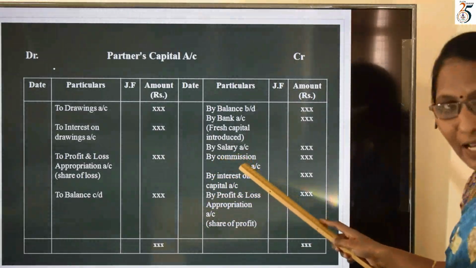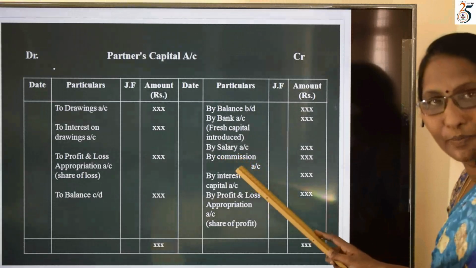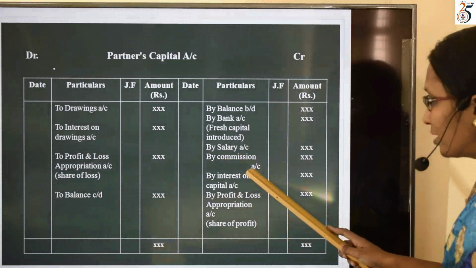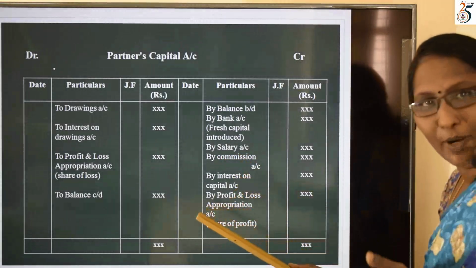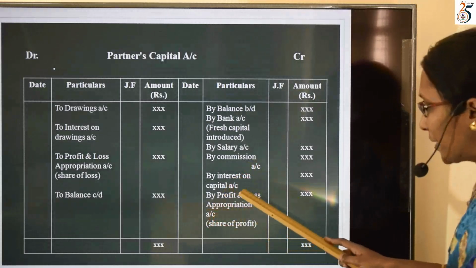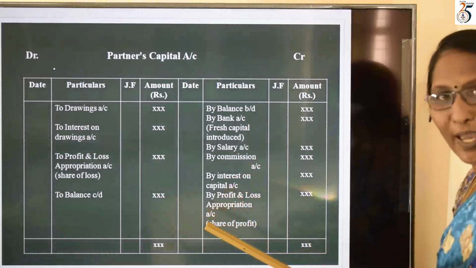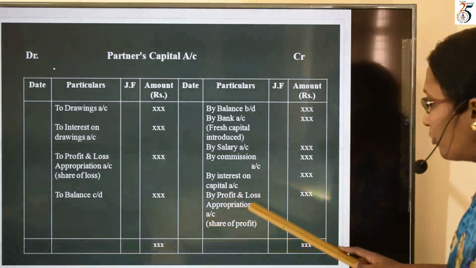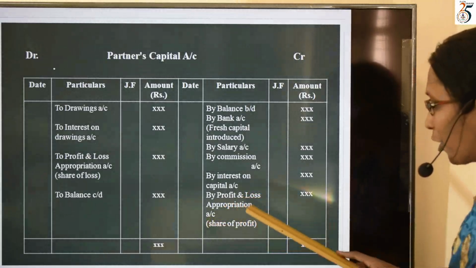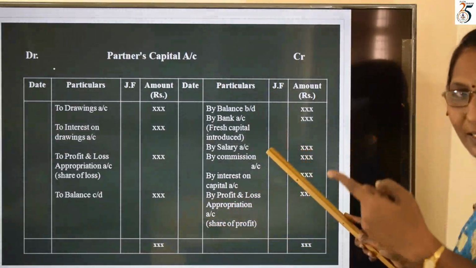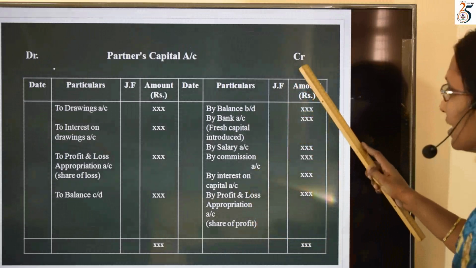One is salary. Salary will be received by the partners from the firm. Commission will also be received by the partner from the firm. Interest on capital also, the firm will pay this to the partner. Share of profit in P&L appropriation account also should be added with the capital, which will increase the capital. So we are writing in credit side.